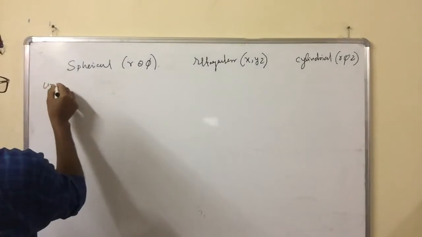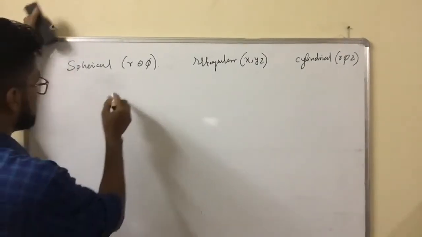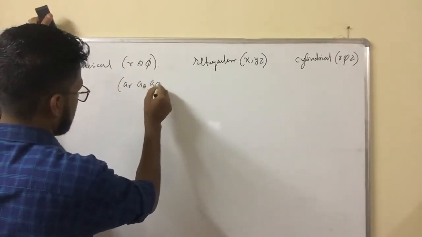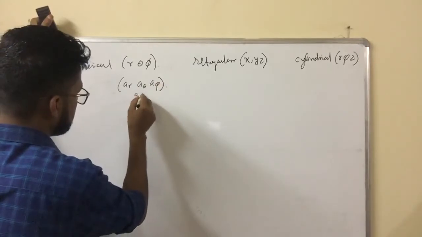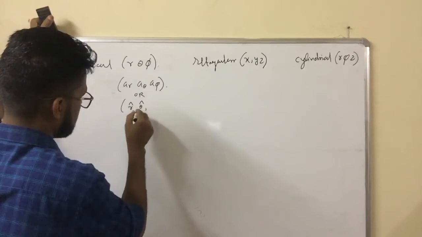Unit vectors: these are AR, A theta, A phi, or you can represent them as r cap, theta cap, phi cap.